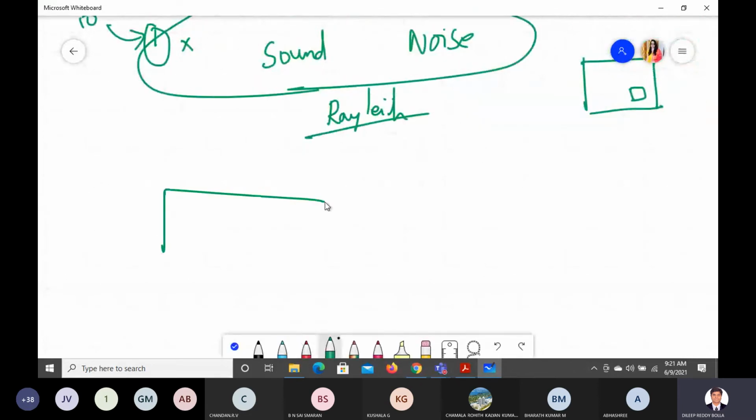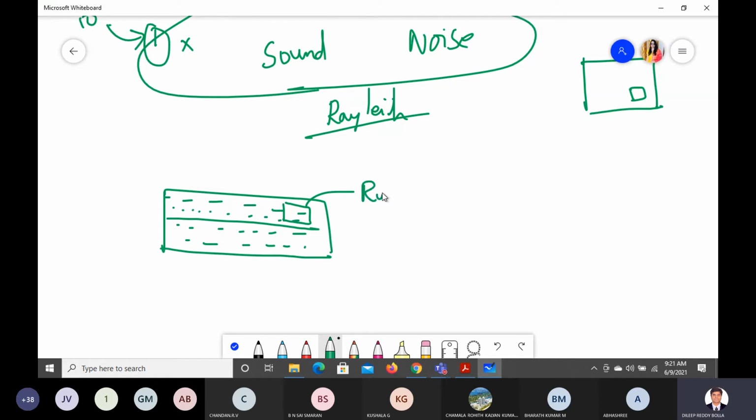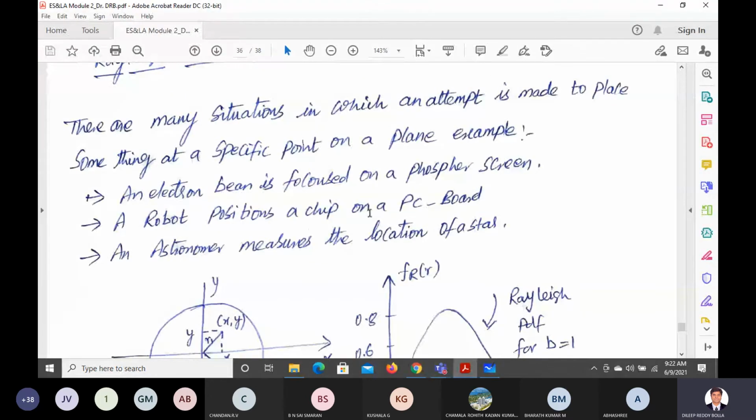So this is your breadboard, let us say. On the breadboard we have a separate division, with dotted lines around somewhere like this. Now you need to insert a chip, the corresponding IC you have to place. Let us say in this corner you have to place the IC. If you are trying to do it with a robot, how exactly is it going to place the chip in the accurate position? That's what we can analyze by using Rayleigh distribution.